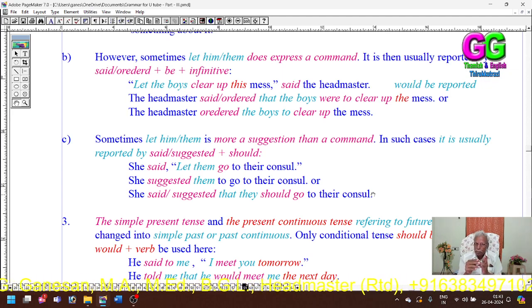When it is used as an imperative sentence, no problem. We use the reporting verb, whether said, ordered, requested or suggested. But when it is used as a statement, then we have to use "should".